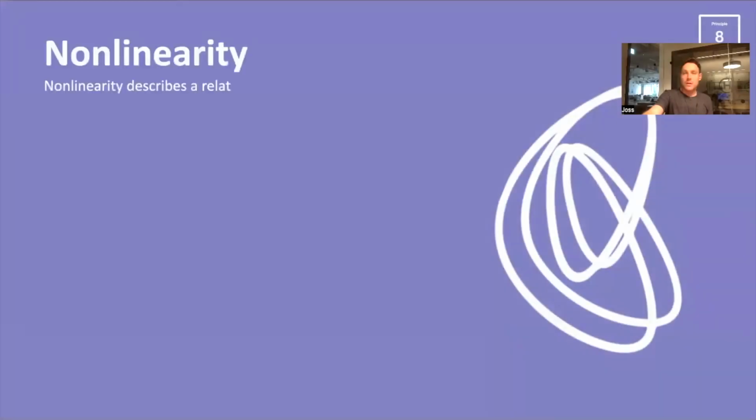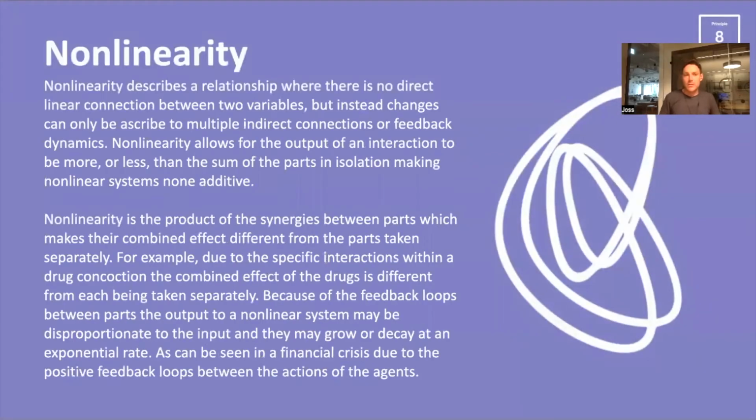So we're on to principle number 8. We're talking about nonlinearity and chaos. Nonlinearity can be understood in a number of different ways, and describes a relationship where there's no direct connection between two variables, but instead change can only be described through looking at multiple indirect connections or feedback dynamics. So the core of it is saying there is no direct connection. There isn't linear correlation or causation between this thing and that thing, or these two things and that thing.